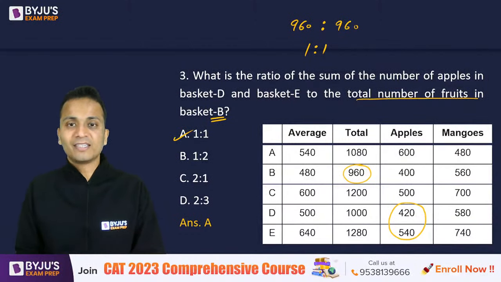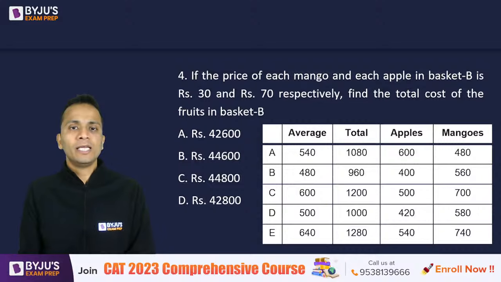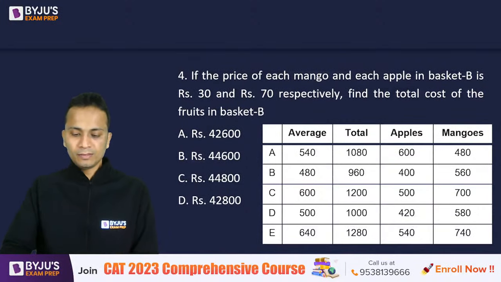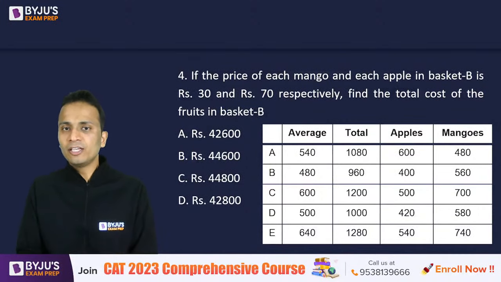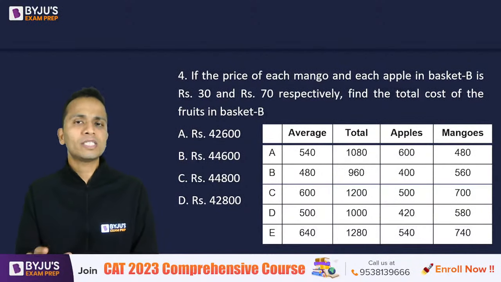If the price of each mango and each apple in basket B is rupees 30 and rupees 70 respectively, then find the total cost of fruits in basket B. Simple question, it's just the calculation that is required. Otherwise, there is no twist in this question.